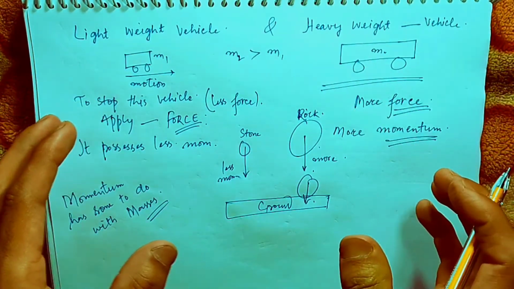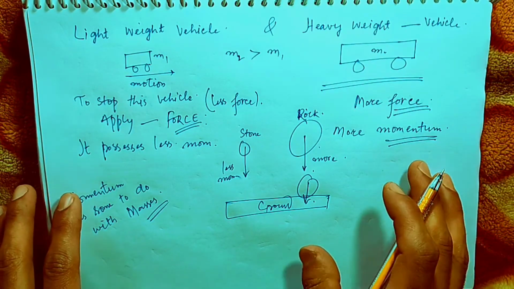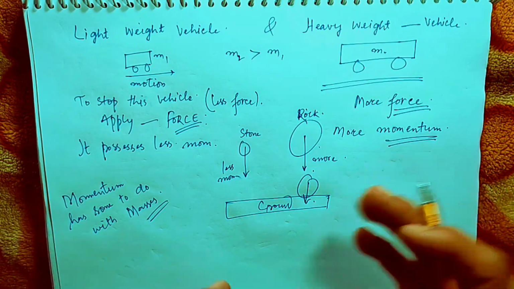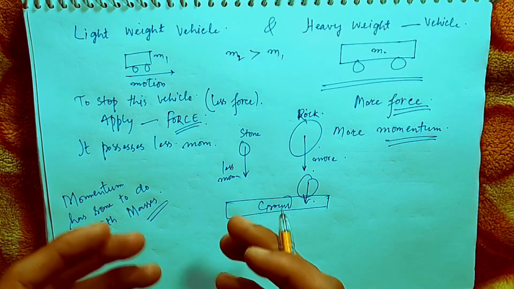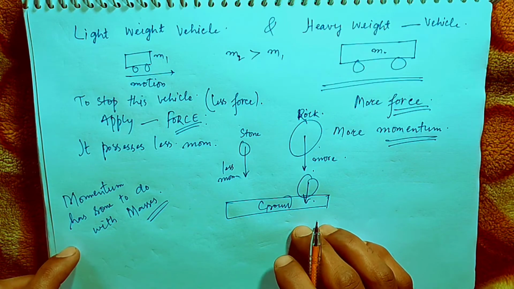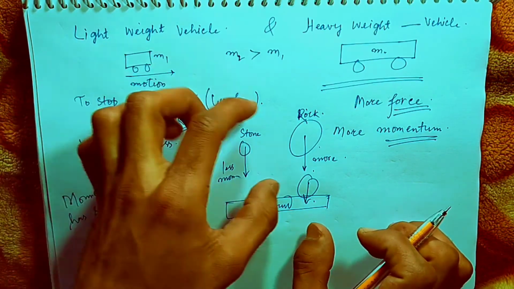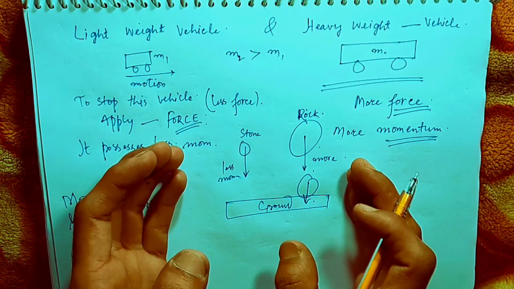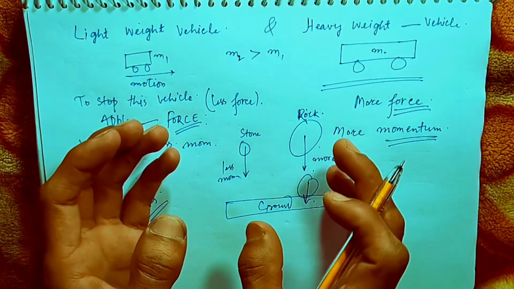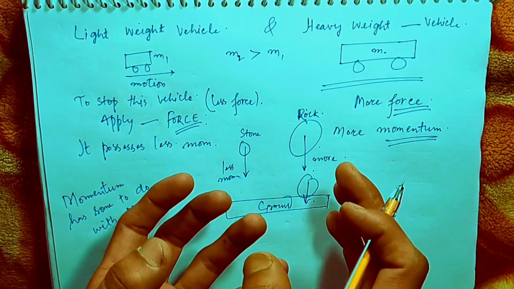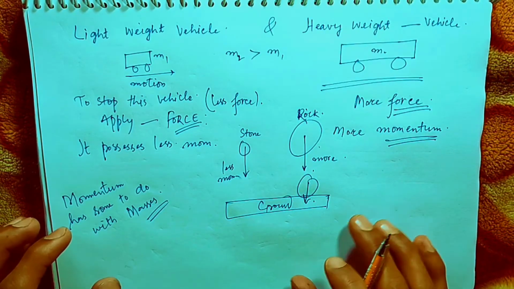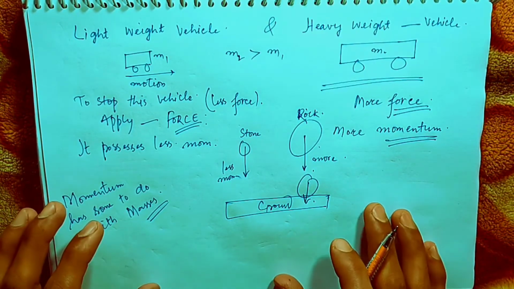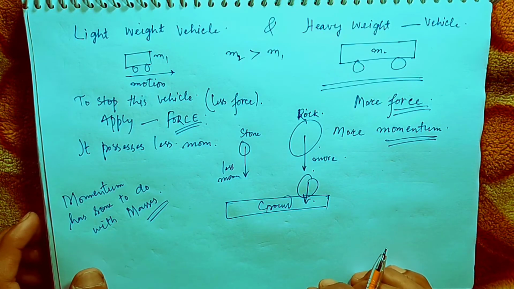Which is quite observable from the formula of momentum, that P is equal to m cross v, mass multiplied by velocity. So the more the mass possessed by the body, the more will be its momentum, and the more will be the force exerted by it. To stop it, we need to exert more force. The lesser the momentum, the lesser the force.